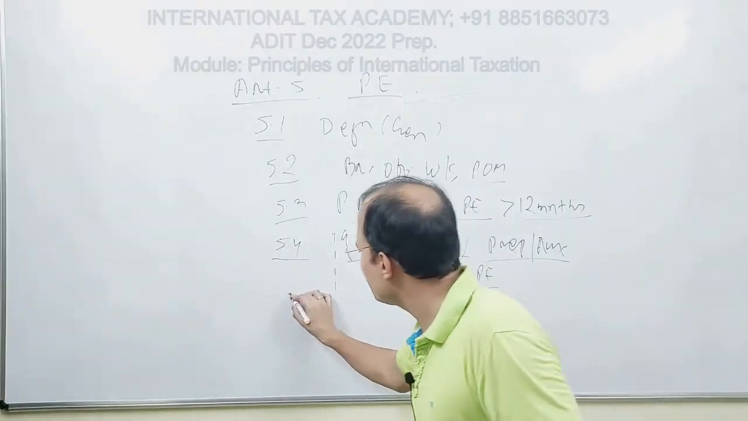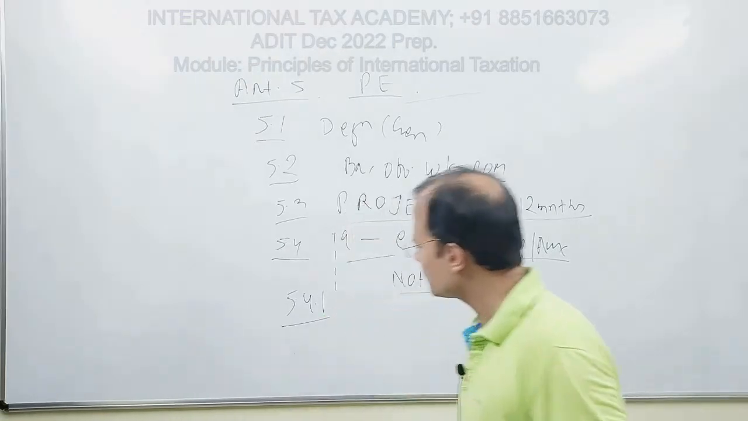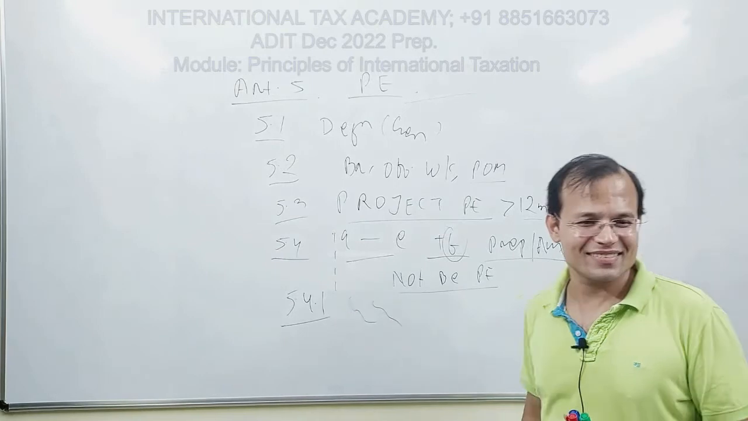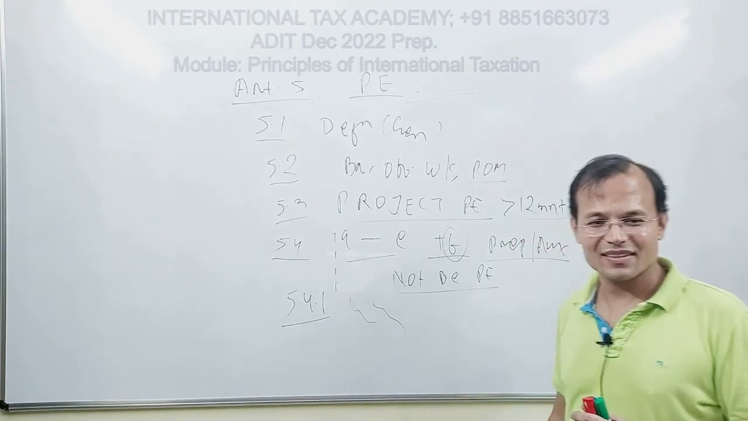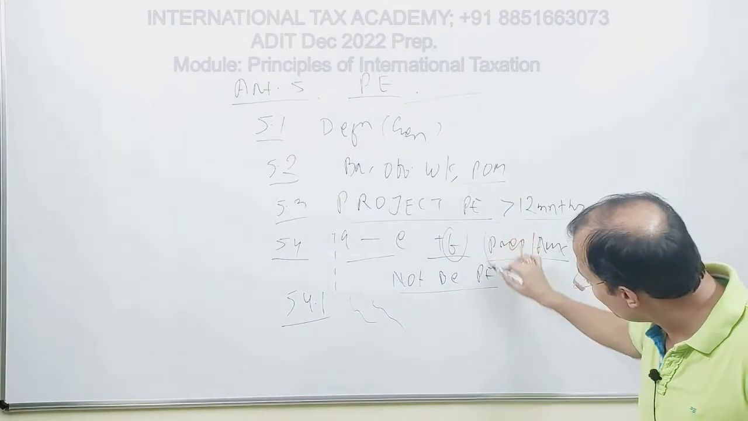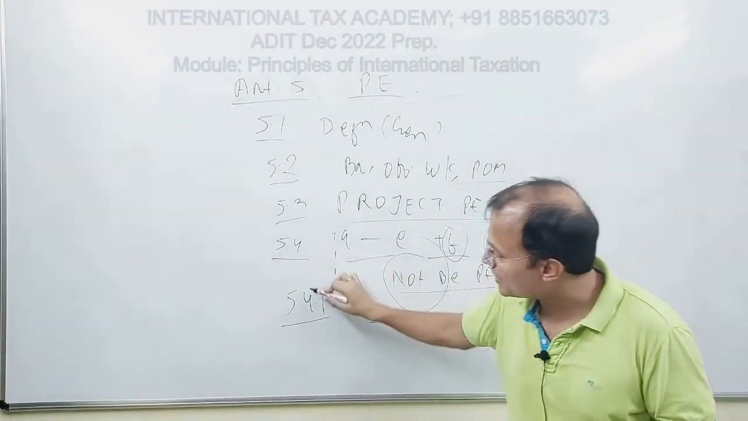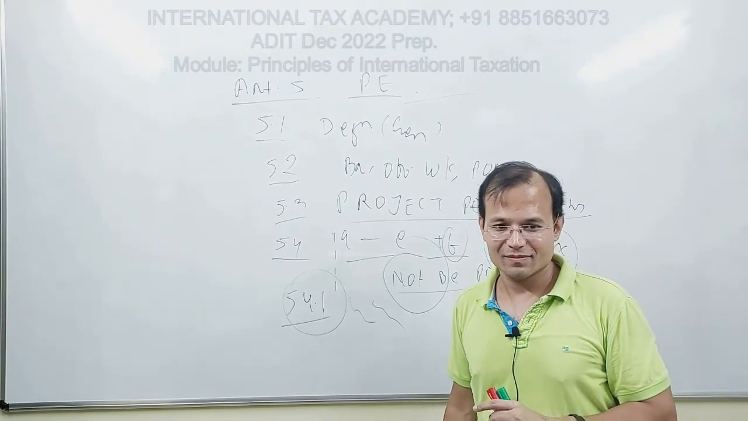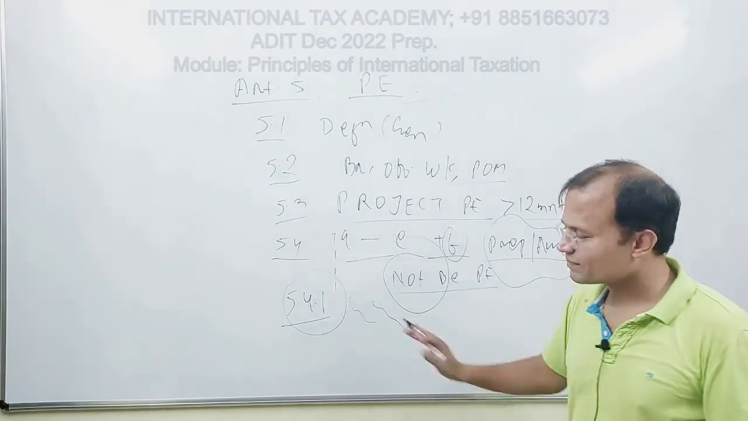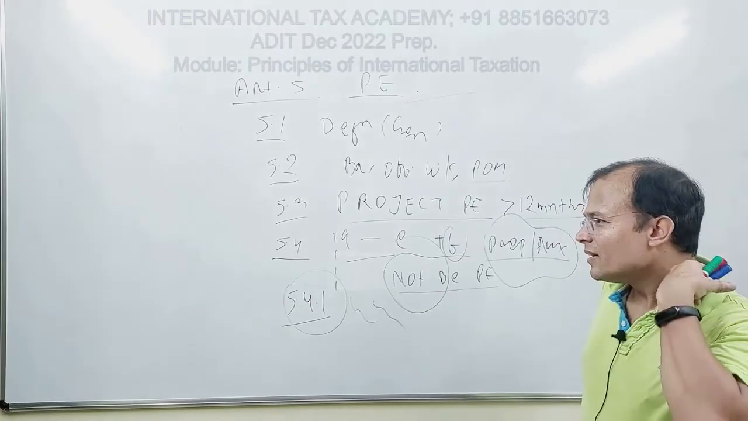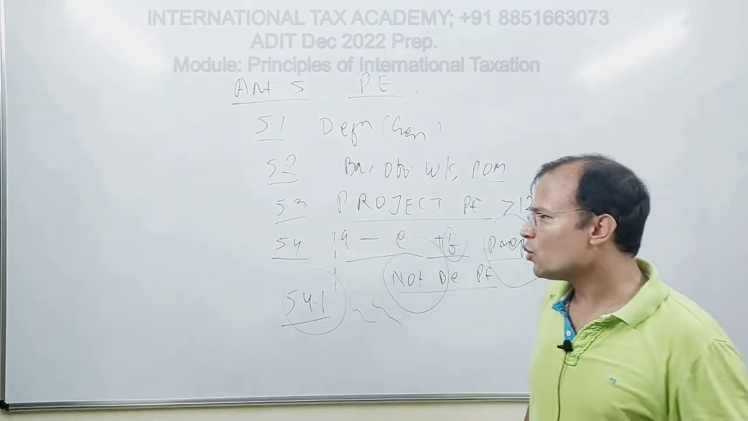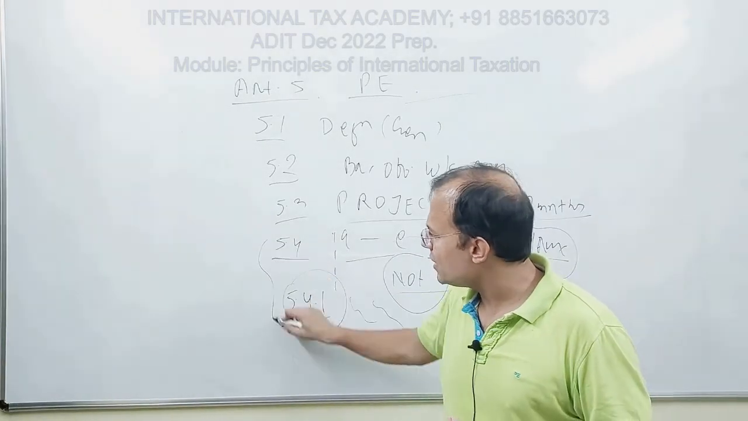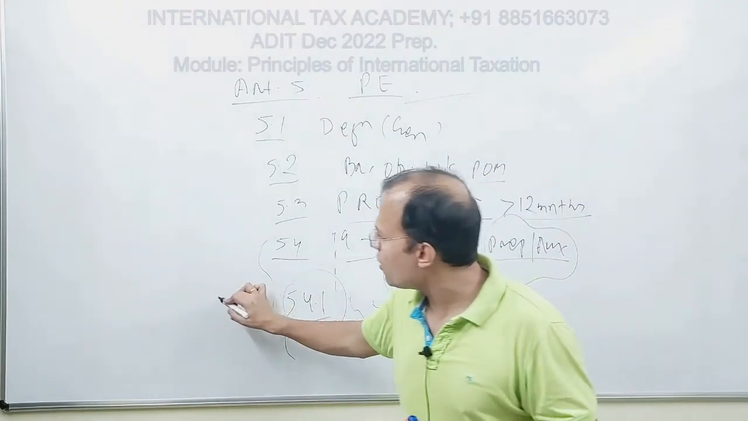And then you have 5.4.1. There are certain complications in using these preparatory or auxiliary activities under 5.4, which is why it is 5.4.1. We'll take care of that, don't worry. It's difficult to put into one word. So together, 5.4.1 is actually a result of